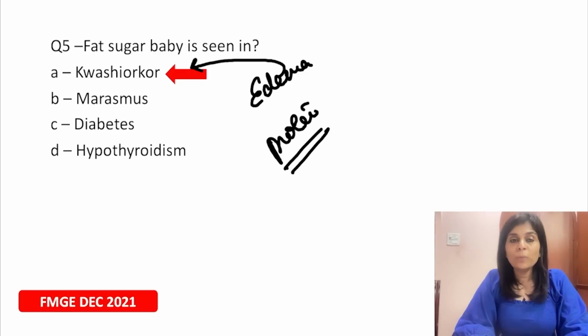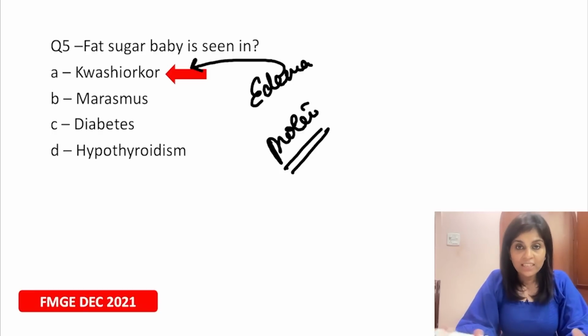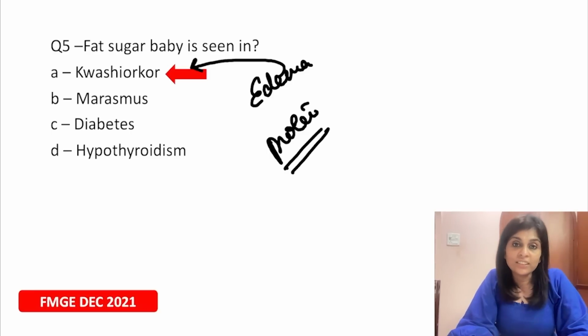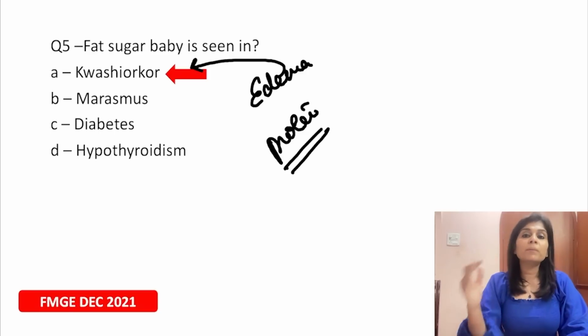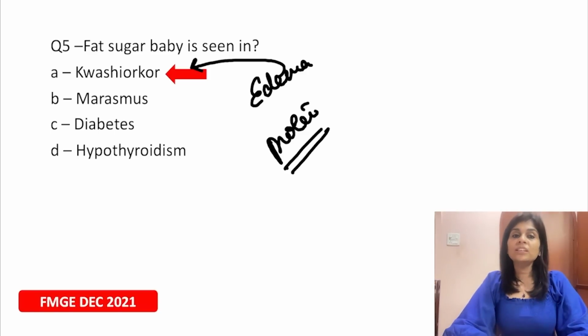This is caused when a child gets fed a carbohydrate rich diet without any proteins. So that causes protein deficiency, and as you all know, proteins maintain oncotic pressure of the circulation. When you don't maintain the oncotic pressure, movement of fluid happens that causes edema. So kwashiorkor is truly a protein malnutrition.